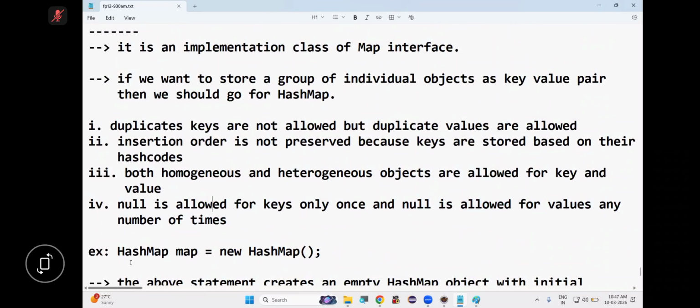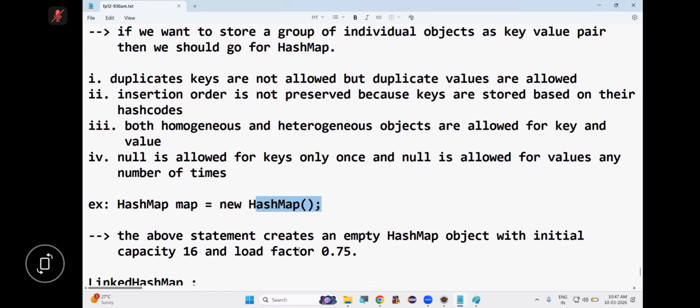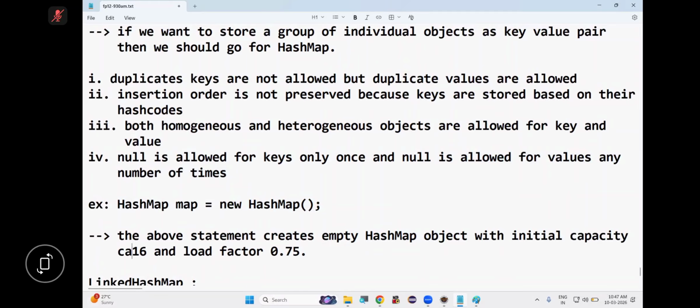Everyone, so how to create a HashMap object? HashMap m = new HashMap(); We have a zero-parameterized constructor. The above statement creates an empty HashMap object with initial capacity 16 and default load factor, same as HashSet. Remember, are you following or not? So tell me, HashMap is an implementation class of which interface?